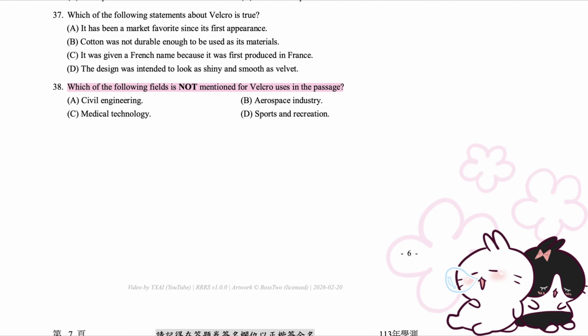38. Which of the following fields is not mentioned for Velcro uses in the passage? A. Civil engineering. B. Aerospace industry. C. Medical technology. D. Sports and recreation.